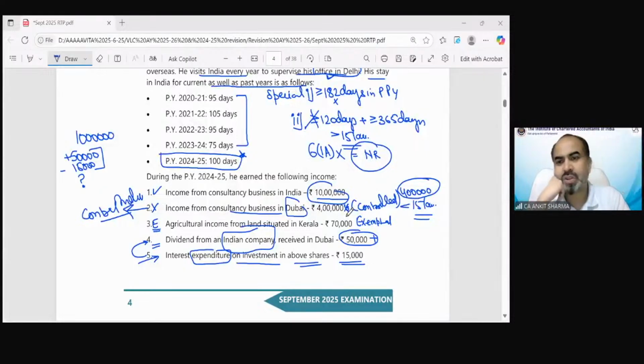After reading the question, Tanu is saying I am not able to recall which provisions are applicable and not able to find which is relevant information for us. How do I know, sir? You have to practice. That is the only thing: you have to practice the provisions and questions also.